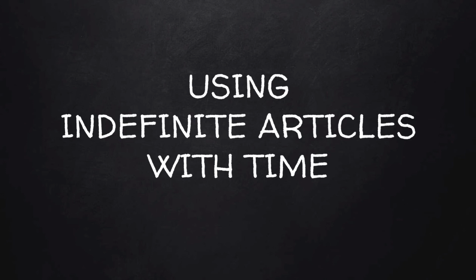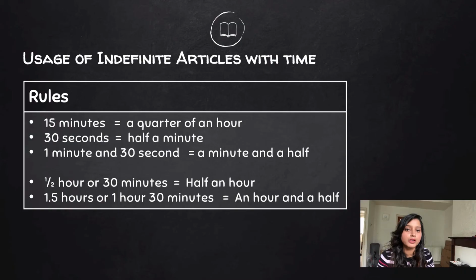Indefinite articles are also used with time. Let's see how they are used with time. When we want to say 15 minutes, the other way of saying it is a quarter of an hour. 30 seconds can also be said as half a minute. 1 minute and 30 seconds can be said as a minute and a half. And a half refers to half of 1 minute.